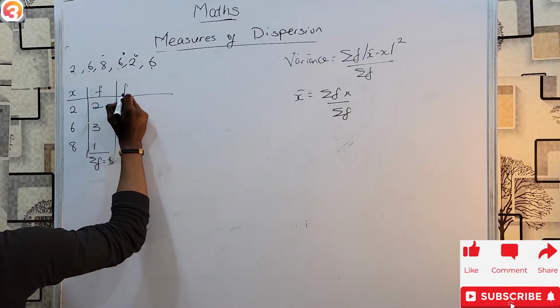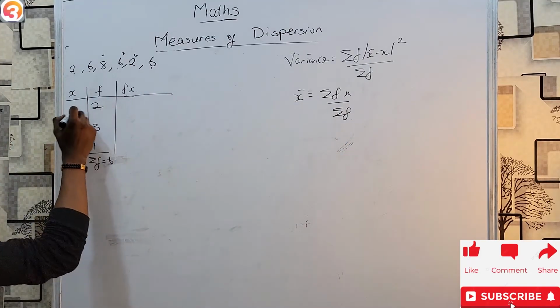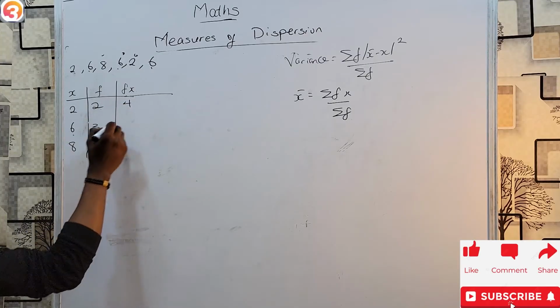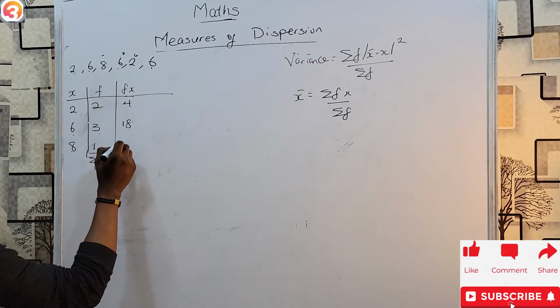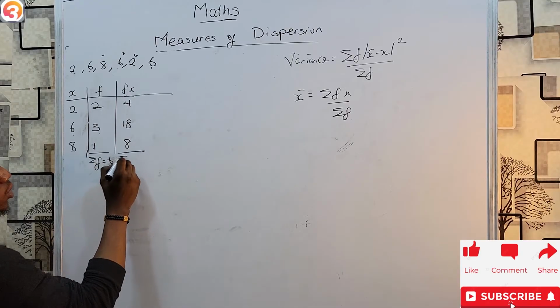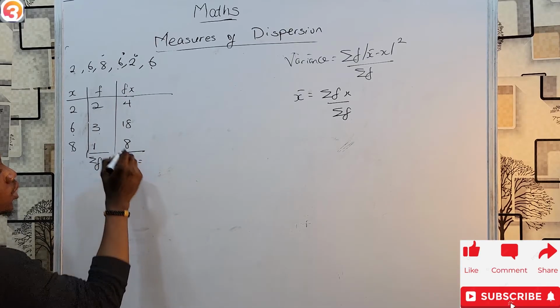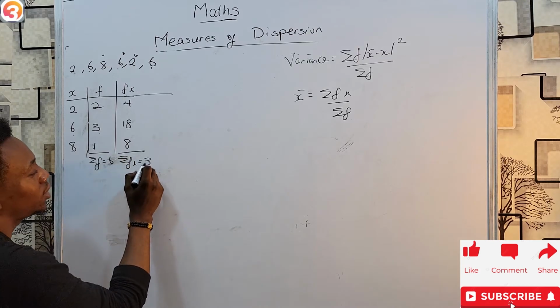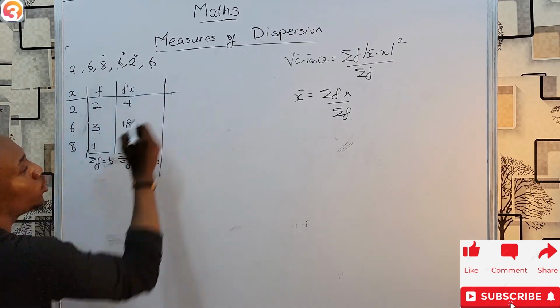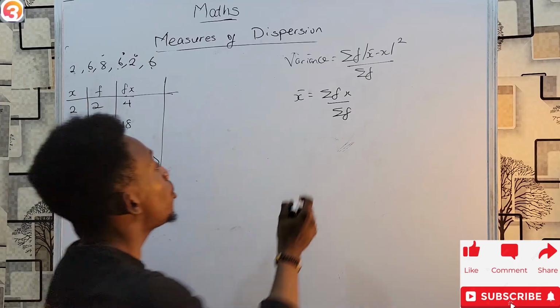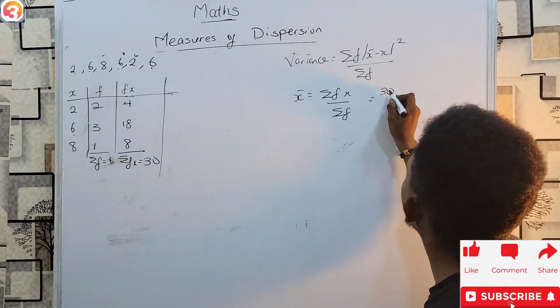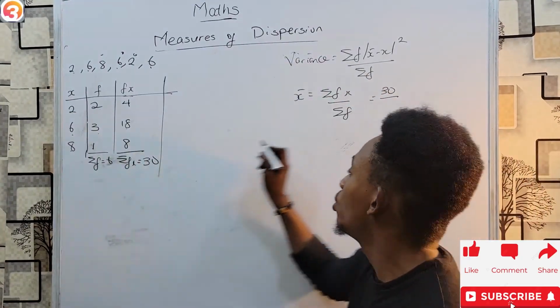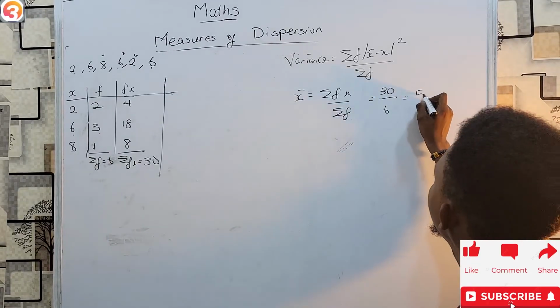So let's get fx. 2 times 2 is 4. 3 times 6 is 18. 8 times 1 is 8. If I add them up, 4 plus 18 is 22, plus 8 is 30. I can now get my mean by saying 30 over summation f, which is 6, and that's 5.